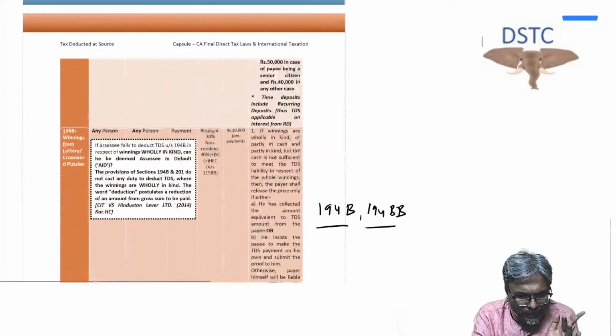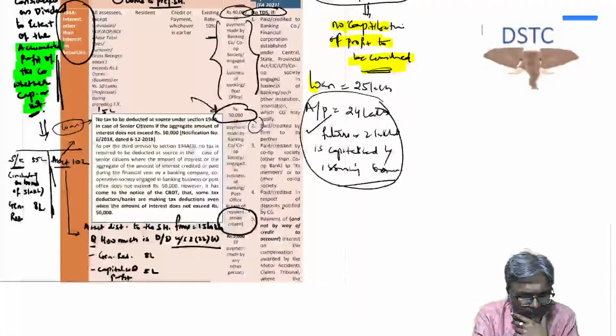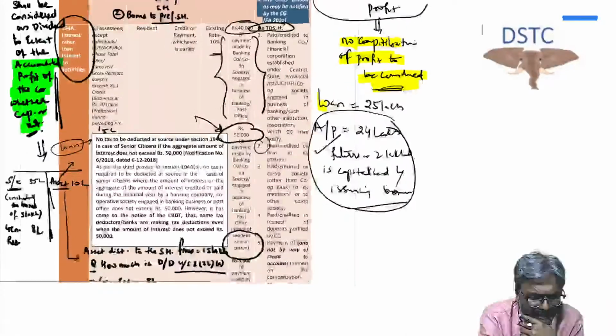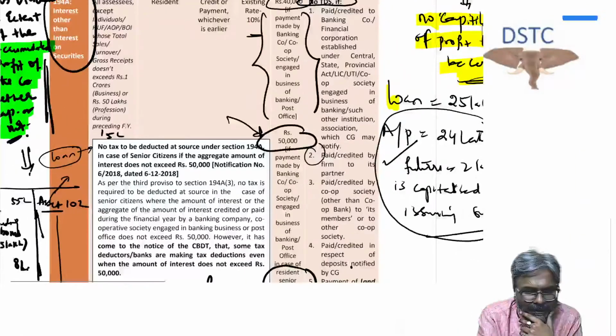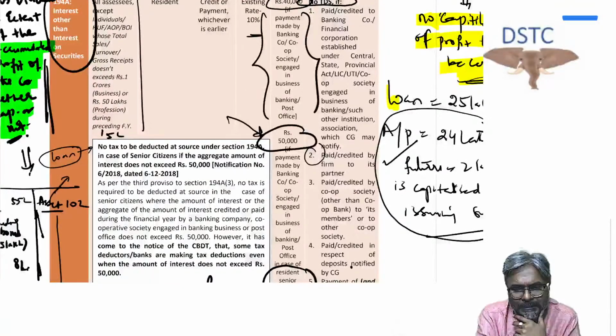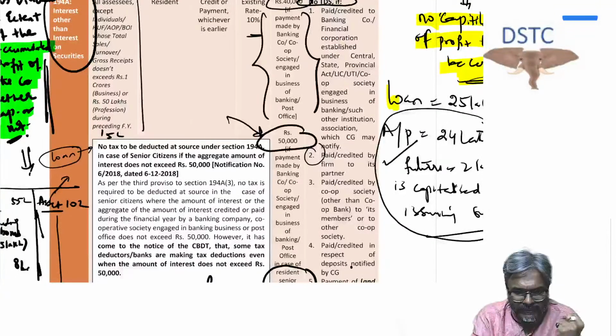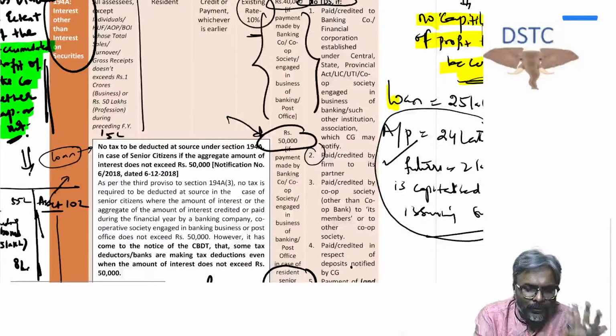Now, last point, students, is 194A. In this case, interest other than interest on securities. Again, the same thing. Who is the payer? Payer can be any person, but if the payer happens to be an individual or HUF, in that particular case, last year the turnover of business should be more than 1 crore or profession more than 50 lakhs. Rate is 10%. I already told you.